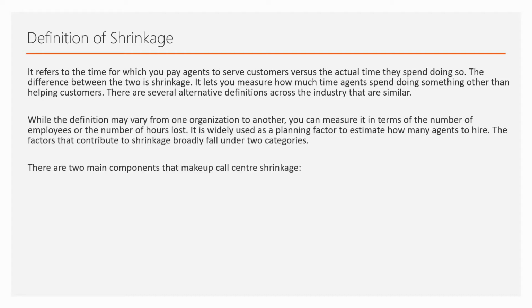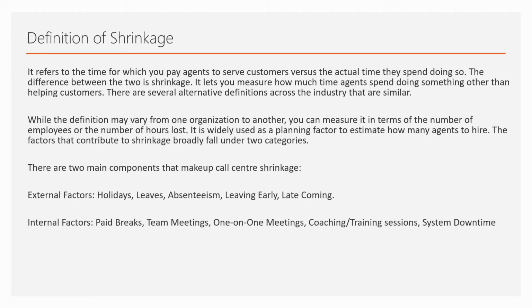So shrinkage is very important for that. There are two factors basically which impact the shrinkage. One is the external factor. External factors are any holidays, any leaves, any absenteeism, anybody leaving early from work or coming late to work. Internal factors are paid breaks that we discussed just now, with the example of a 9-hour shift in which 8 hours is login and 1 hour is the break. For that 1 hour also you are paying the agent. You're not deducting his salary for that 1 hour period, right? Also team meetings, one-on-one meetings, coachings, training sessions, any downtime. These are all internal factors.